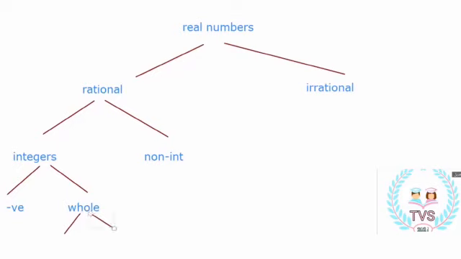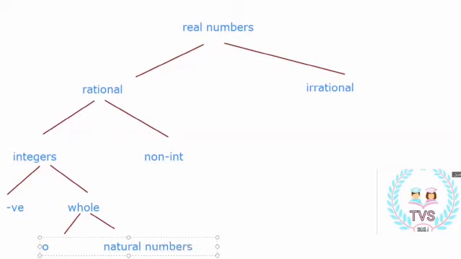Integers is divided into negative numbers and whole numbers. What is the meaning of whole numbers? If you remember the pie chart that we wrote at the start of the session, whole numbers include counting numbers, and if we add 0 to them, it will be natural numbers. So whole numbers means 0 and all the other natural numbers, right?